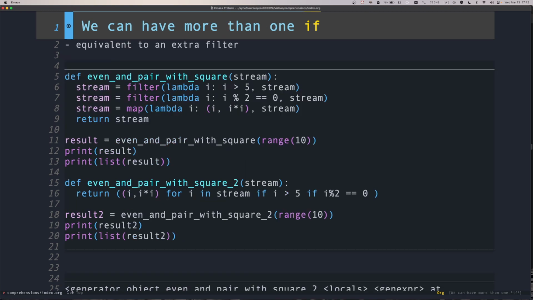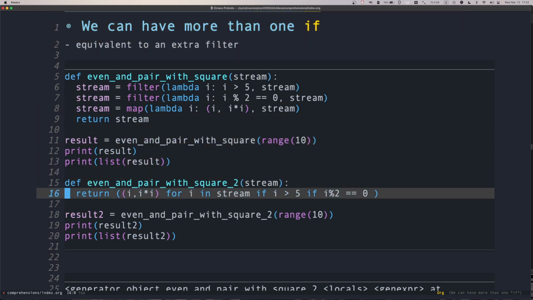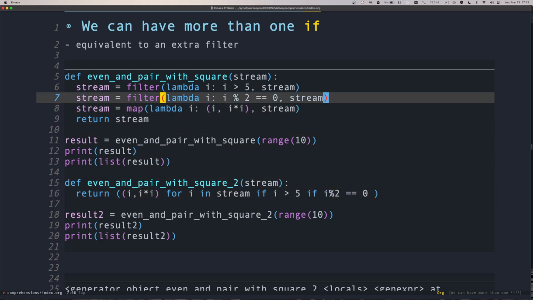Okay, we can have more than one if, that is possible. So let's say that we want to keep only the numbers that are bigger than 5. So we can test first for this condition and then our other condition. We could have had an AND, but notice that by doing this, we're separating the concerns.